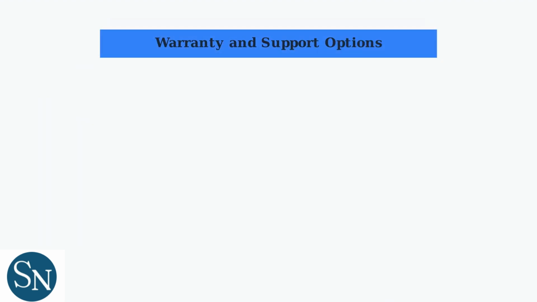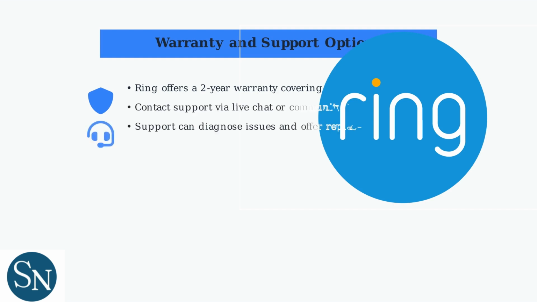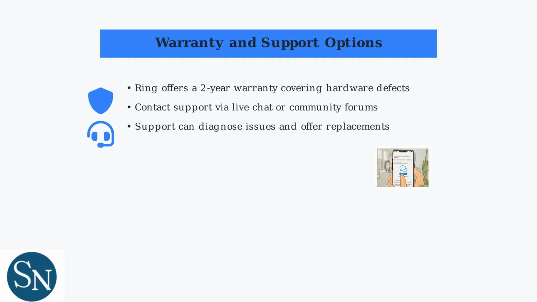If basic troubleshooting doesn't resolve the cycling light issue, hardware problems may be at fault. Ring provides a comprehensive 2-year warranty that covers manufacturing defects and hardware failures. For assistance, reach out to Ring customer support through their live chat feature or community forums. Support representatives can remotely diagnose the problem and guide you through additional steps or arrange for a replacement device.